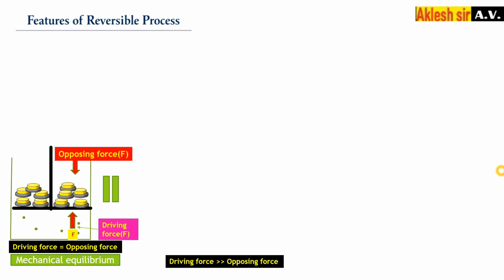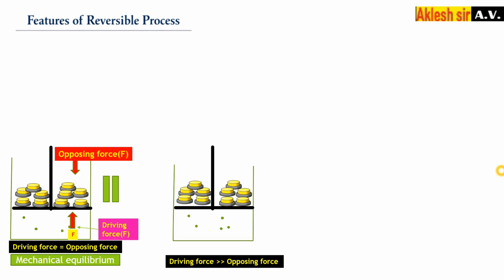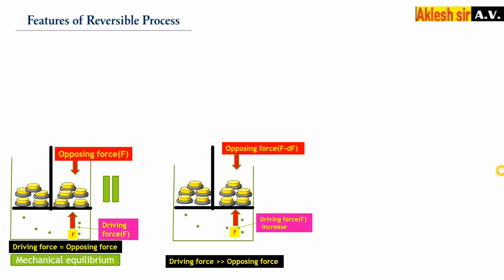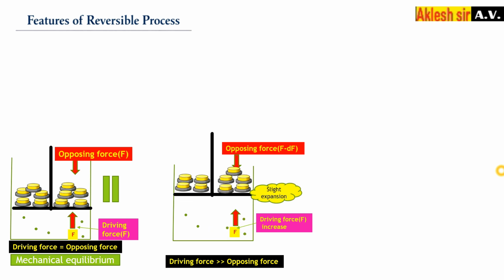Now if I increase the driving force, how do I do it? I have to decrease the force on the outside, so we will remove the weight. Now the driving force will be more, so slight expansion takes place. This is clear.